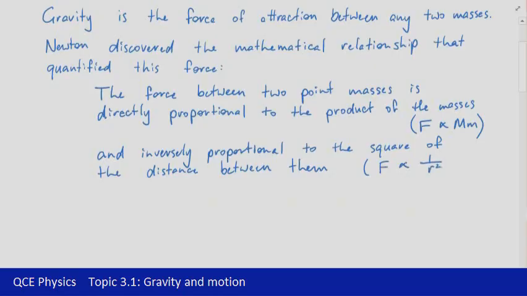So if R was to double, then F is going to decrease by a factor of 4. So the distance increasing means that the force is going to decrease by a fairly significant factor, in fact the square of the change in the distance itself. Now if we combine those into an equation, F is equal to G capital M lowercase m over R squared. That is an equation that's in the data booklet, so I'm going to highlight that one.